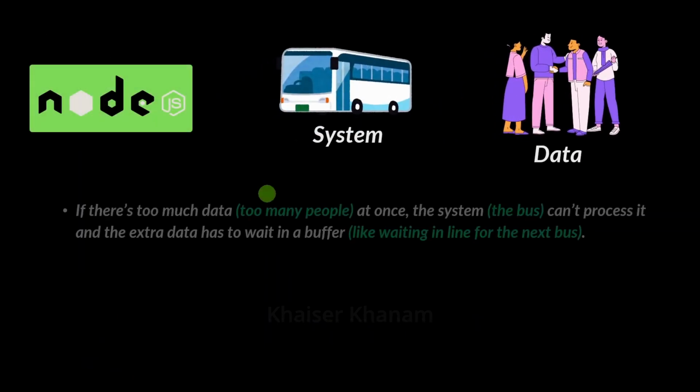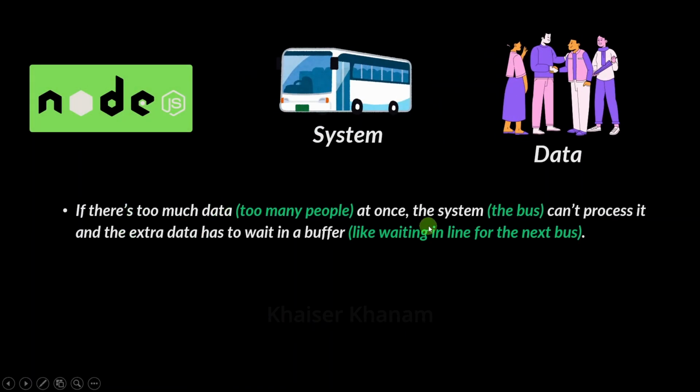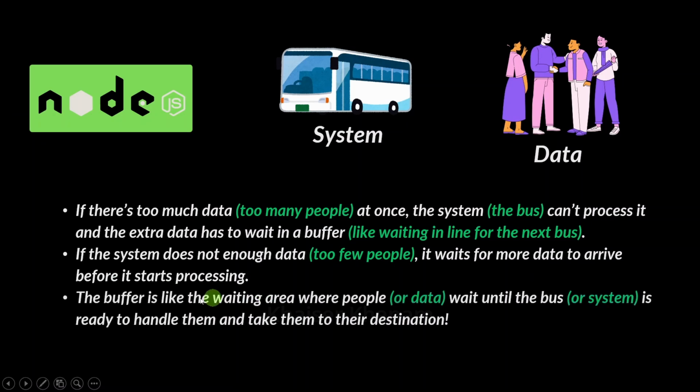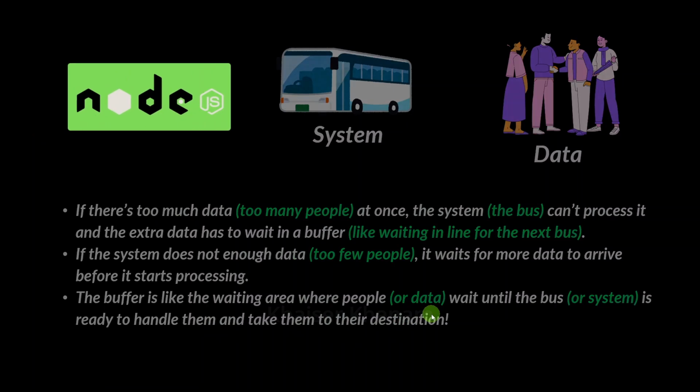Now coming to Node.js, if there is too much data at once, the system can't process it and the extra data has to wait in the buffer. And if the system does not have enough data, it will wait for more data to arrive before it starts processing. So buffer is like the waiting area where people or data wait until the bus or system is ready to handle them and take them to their specific destination.